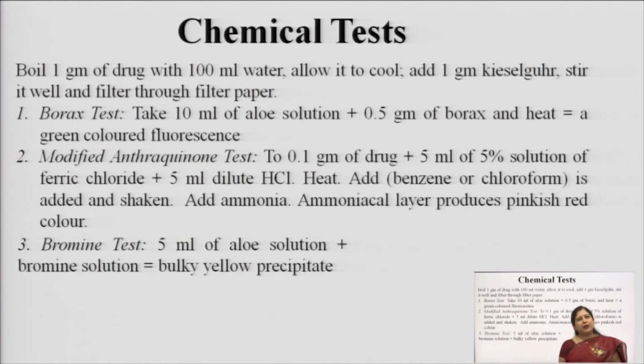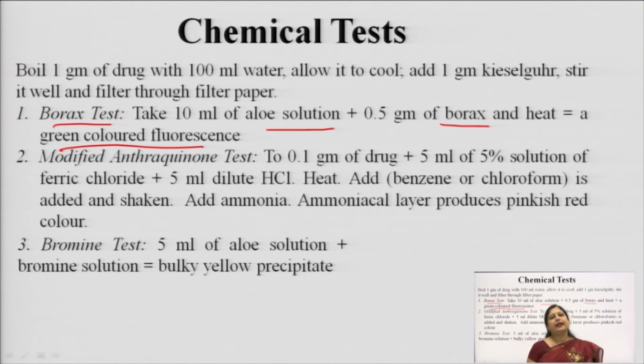The main chemical tests for aloe, because they are available in a variety of forms, so we have to do the chemical tests. First we will discuss the 3 general tests. One is the borax test, where we take the aloe solution by mixing 1 gram of aloe in 100 ml water and filtering it through Kieselguhr. After that, to this aloe solution, if we add borax and heat it, a green colored fluorescence is produced.